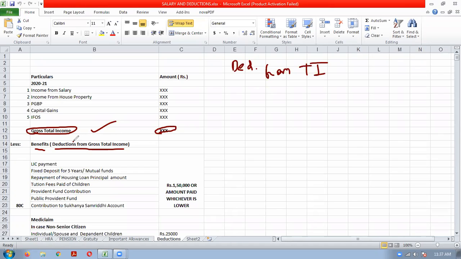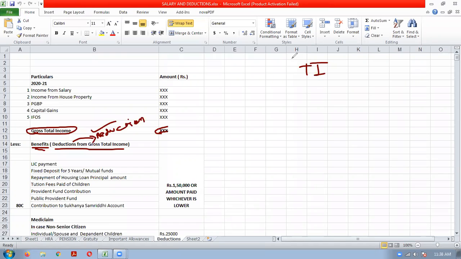Deductions means reduction. So once we calculate the gross total income of a person, after that we will reduce some payments made, which is given in the Income Tax Act. It is known as deduction, means benefits. Okay. So deductions means benefits given under the Income Tax Act. Clear?